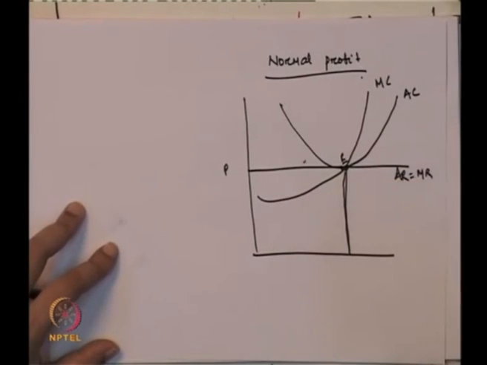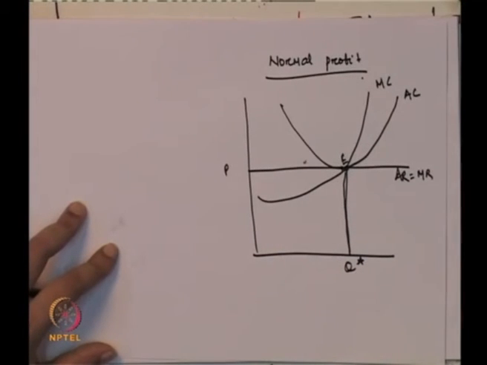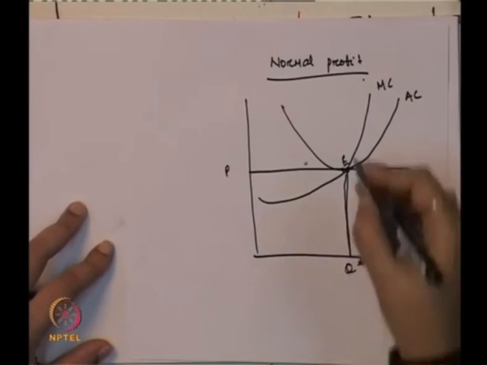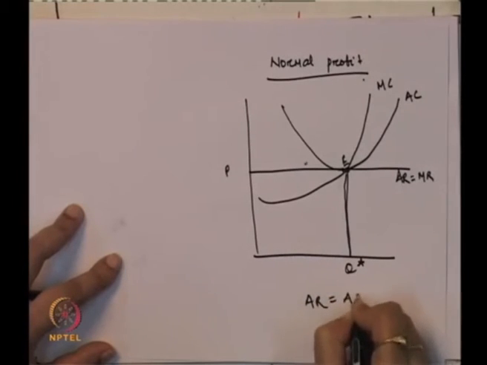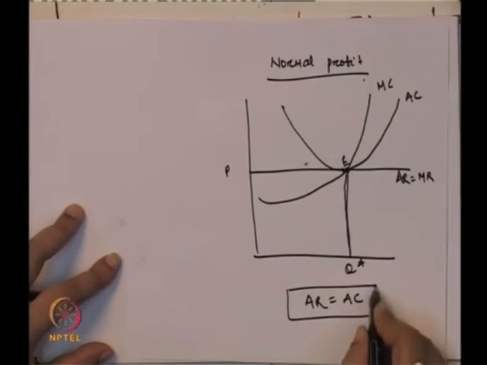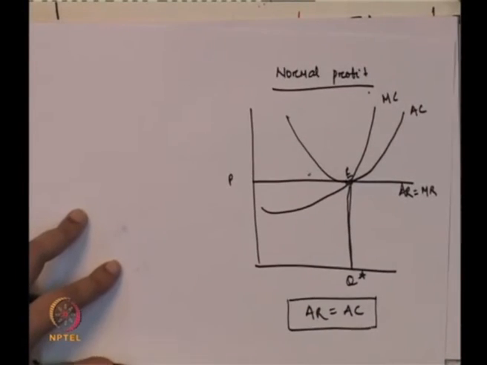This is the equilibrium point or the profit maximization point. Q star is the level of output, and now we need to check whether it is normal profit, supernormal profit or loss. Corresponding to this, we find that average revenue is just equal to the average cost. So, there is no supernormal profit and no loss; rather this is a normal profit because average revenue is just equal to the average cost.